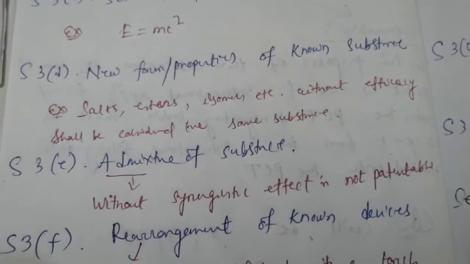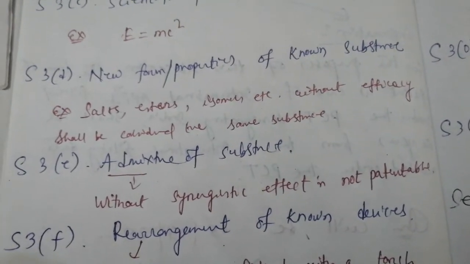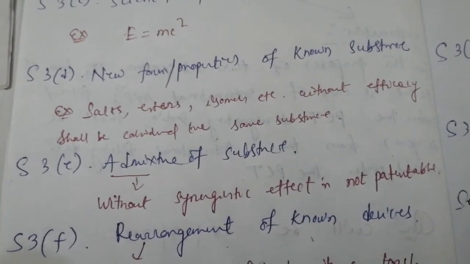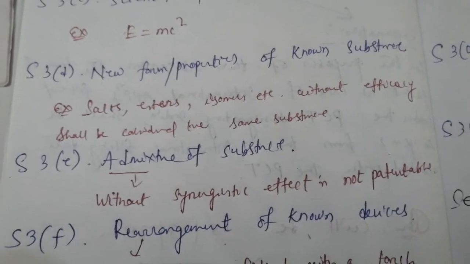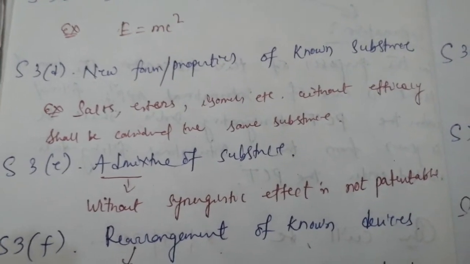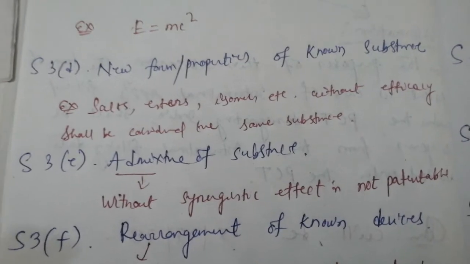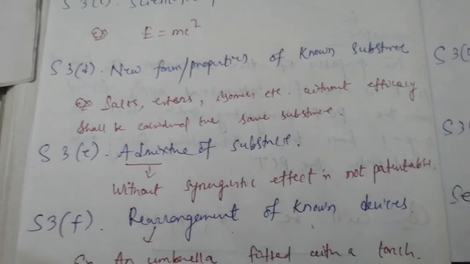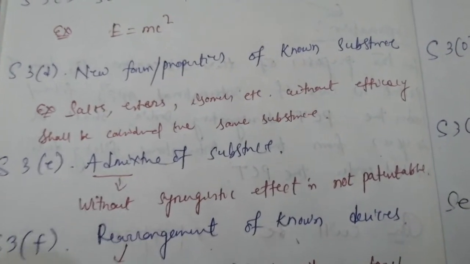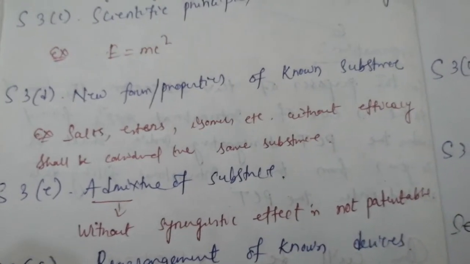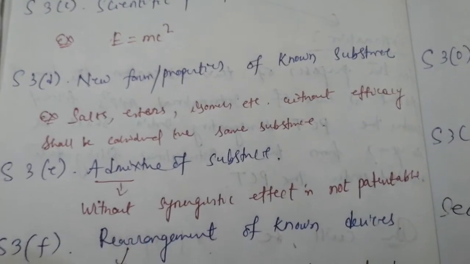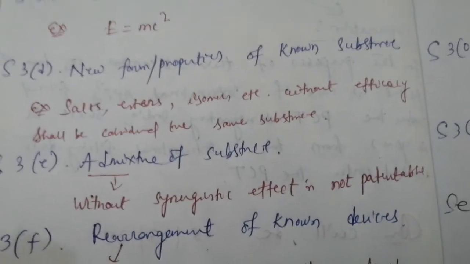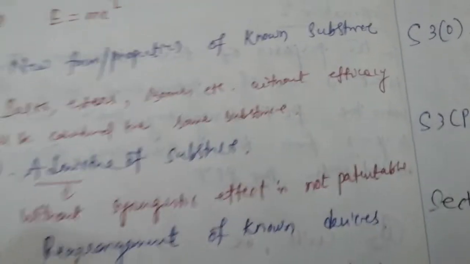But if 2 and 2 sum up to 5, then there is some synergistic effect. In a simple admixture there is no synergistic effect, that means 2 plus 2 is 4 only. So without synergistic effect, it is not patentable.